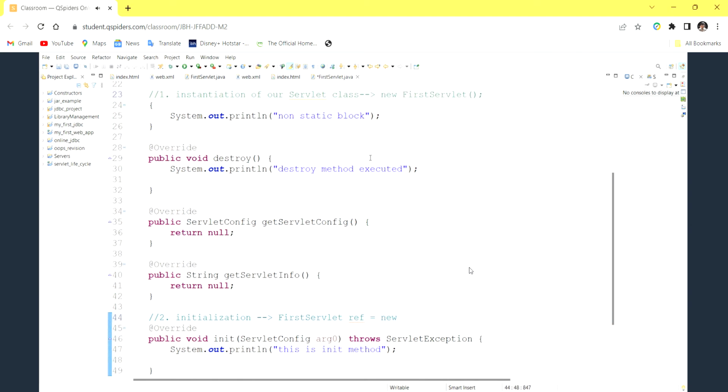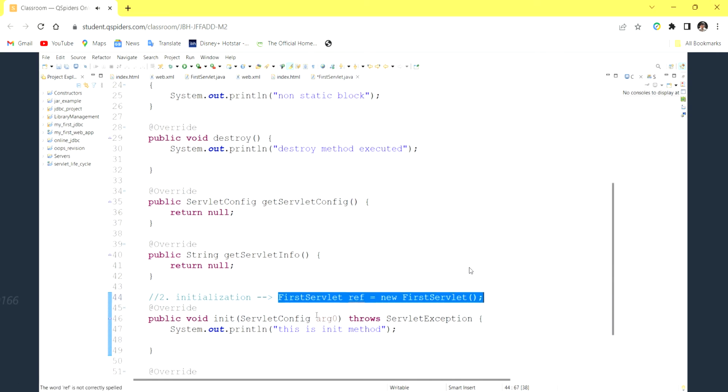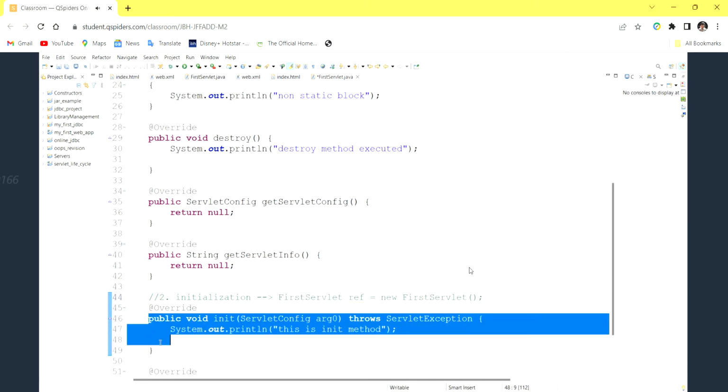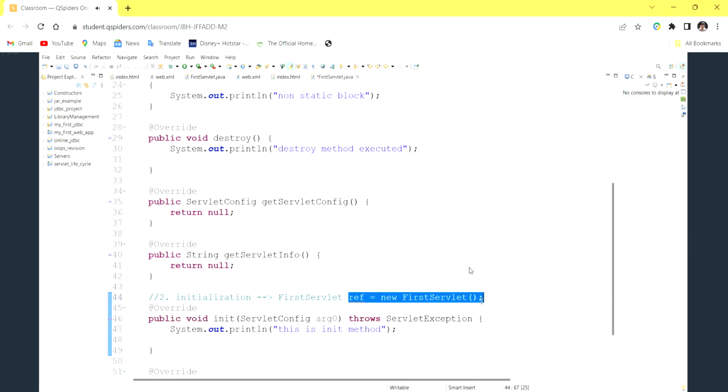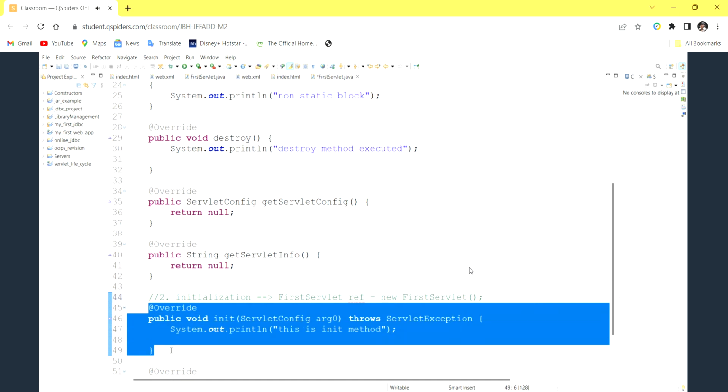Whatever object was created will be assigned here: new FirstServlet. So the second step is initialization. At the time of initialization, it is going to call the init method. After initialization is completed, it immediately calls the init method.